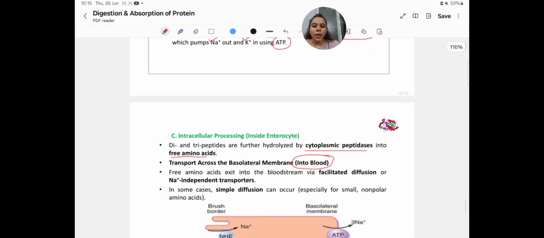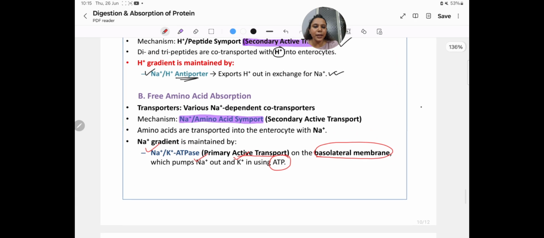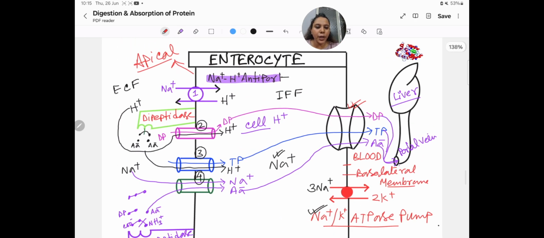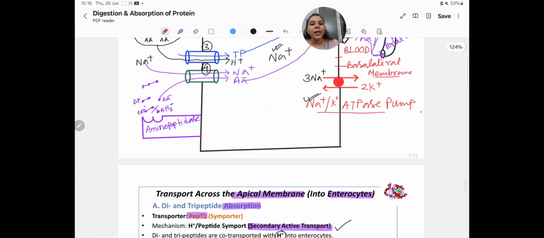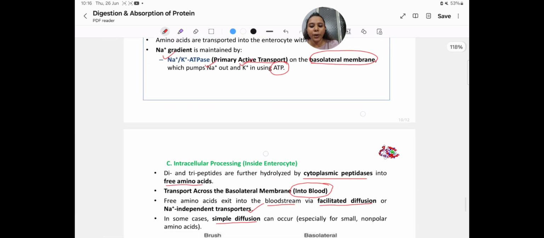Next, free amino acid exits into the bloodstream via facilitated diffusion or Na plus independent transporters. In some cases, simple diffusion can occur. Okay, by this transporter, this one, when dipeptide, tripeptide and amino acid transport through this transporter, it is facilitated diffusion or simple diffusion, where energy is not required.